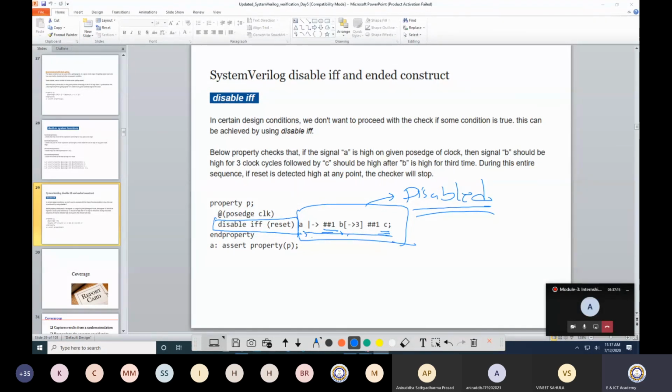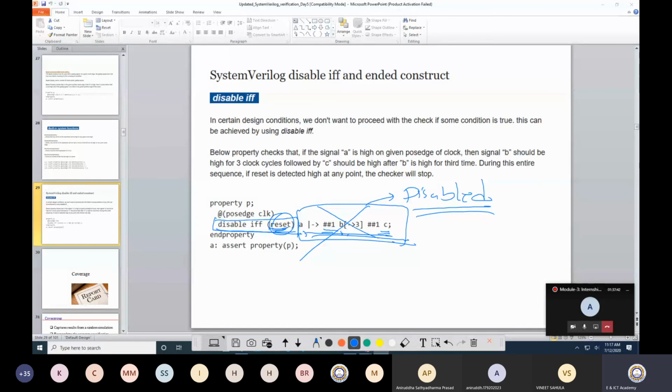Now this has to be evaluated only when reset is deasserted. Disable if reset equal to 1, that means अगर reset 1 हुआ तो इसका कोई मीनिंग नहीं. ये तभी इवेल्यूट होगा जब रिसेट डीएक्टिव होगा, that means reset 0 होगा. अगर reset 1 हुआ, this assertion will not be evaluated.